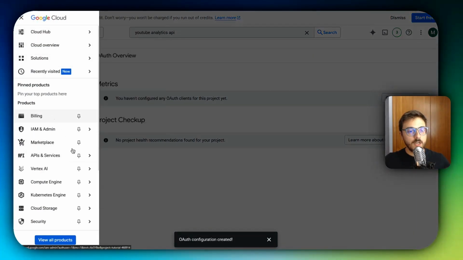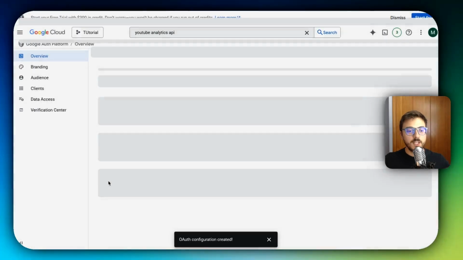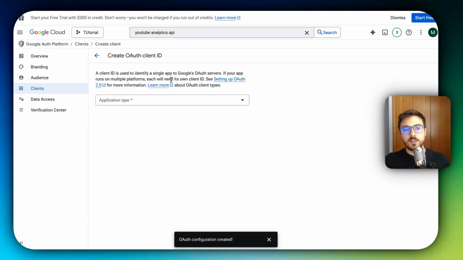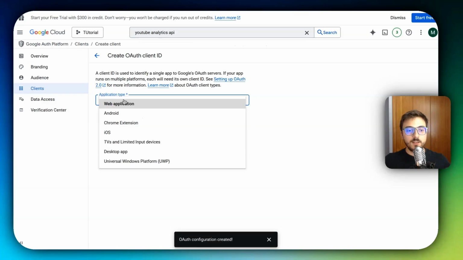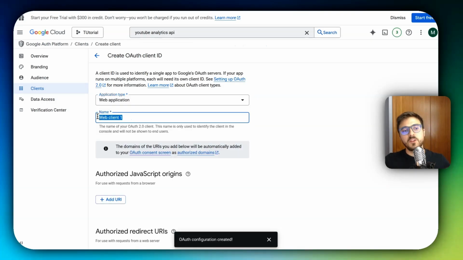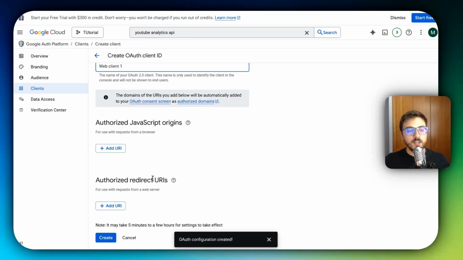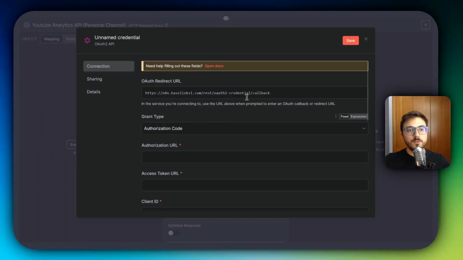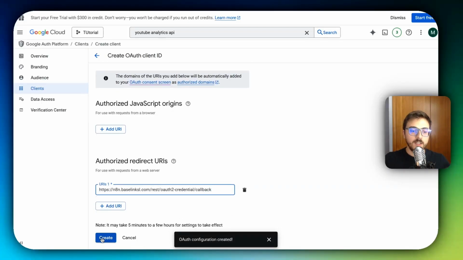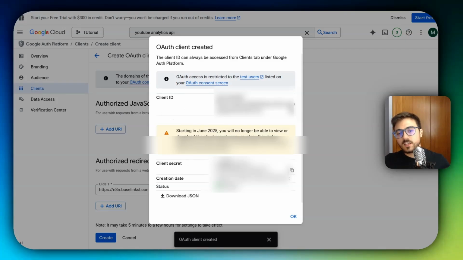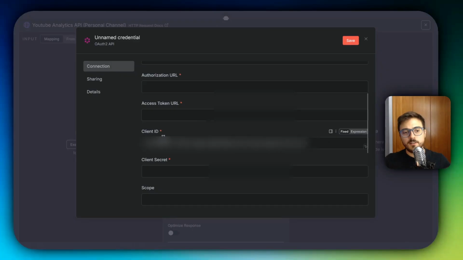Now we're going to have to go to APIs and services, credentials, create credentials, OAuth client ID, and now we can start creating the thing itself. So select web application. You can modify the web client, I just leave it as it is. And in authorized redirect URIs, we're going to go to the credentials page where we were setting up the credentials, copy this link here and add it here. Click create and the client ID plus the client secret are going to be given to us. So basically copy the client ID, paste it here, go back and copy the client secret and paste it here.